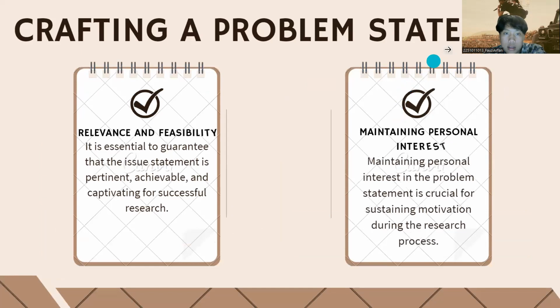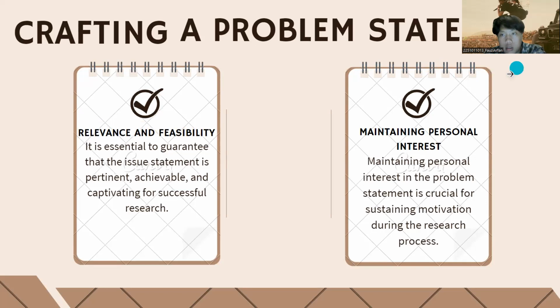Next slide is crafting a problem statement. The first one is relevance and feasibility. It is essential to guarantee that the issue statement is pertinent, achievable, and captivating for successful research. Next is maintaining personal interest. Maintaining a personal interest in the problem statement is crucial for sustaining motivation during the research process.